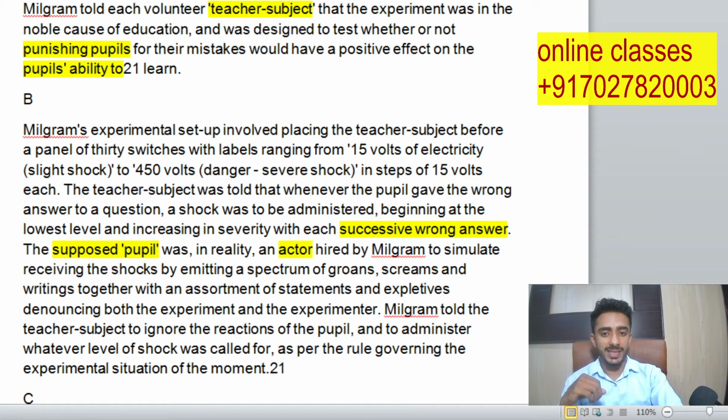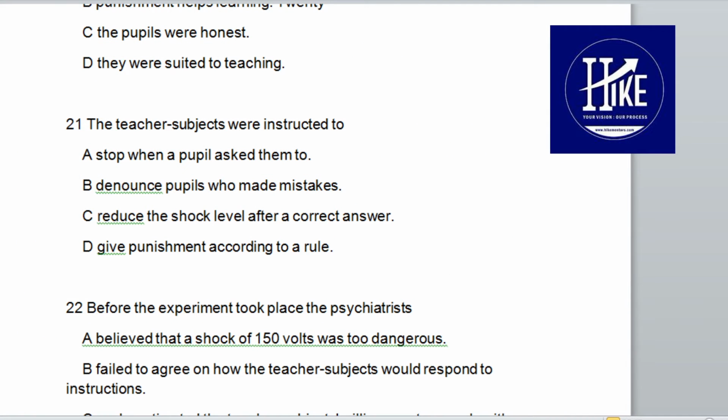Milgram told the teachers to ignore the reaction of the pupil. They do not have to concentrate on the reaction, they just need to go with the flow, they just need to increase the current. Okay, now is it clear? We will move to the passage here. Okay, the questions you can see on your screen.